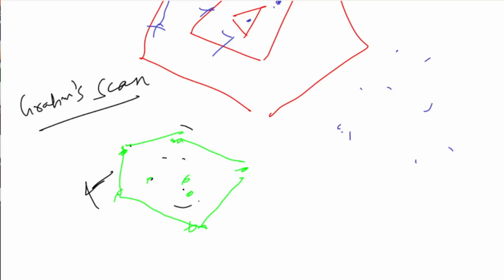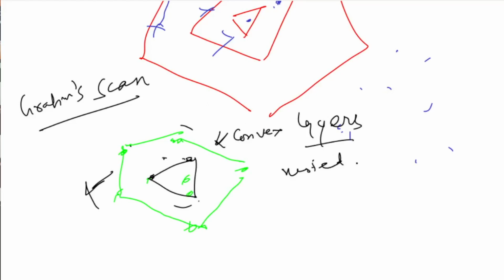So you'll get the second convex layer, and you can similarly do this until you are left with no points. These layers are also called convex layers or nested convex hulls. So this is how you can find the layers.